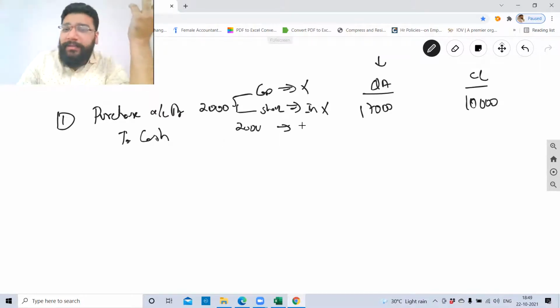And cash is a part of current asset. So cash is going down, so your current asset is going down. If current asset goes down, can I say your quick asset will also go down? So minus 2,000 here.